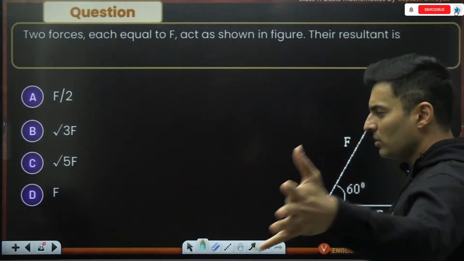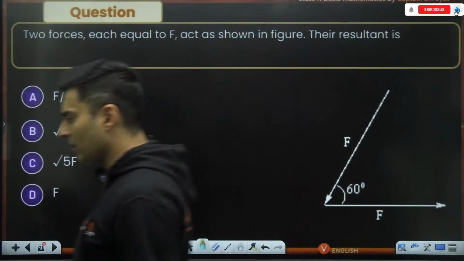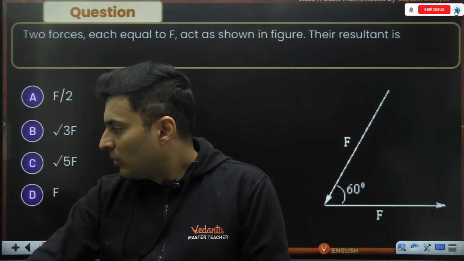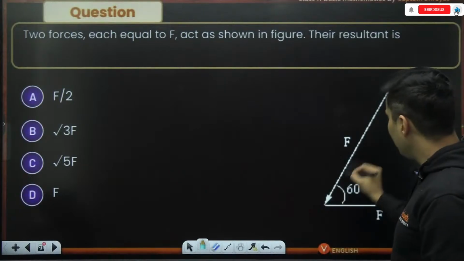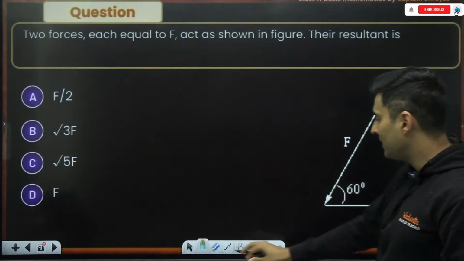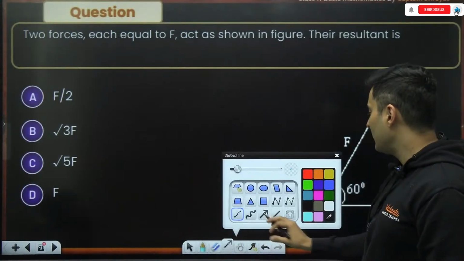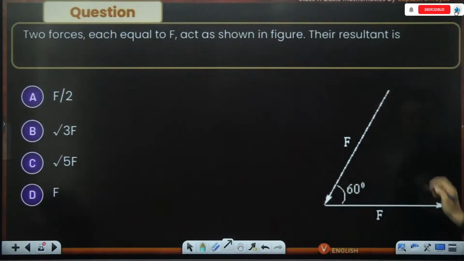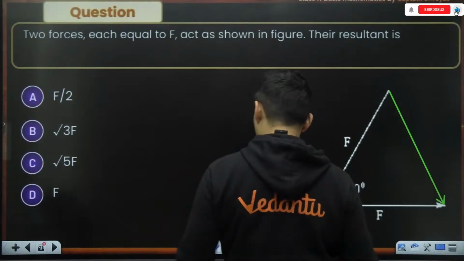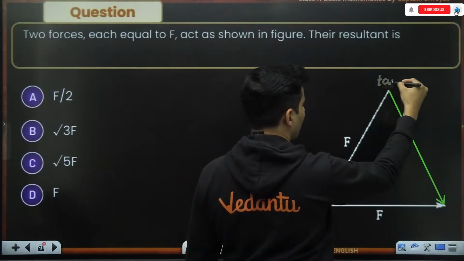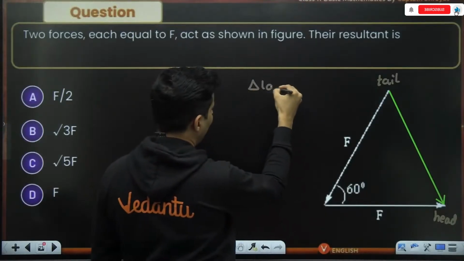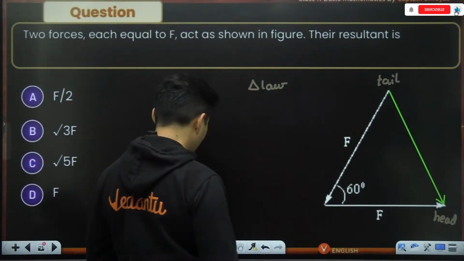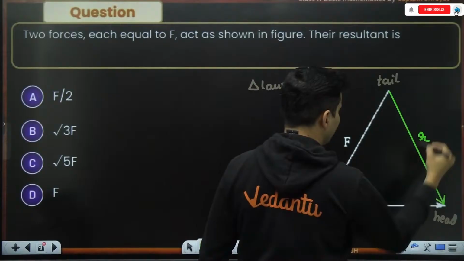Very straightforward. You can use triangle law, parallelogram law, completely up to you. So what do you think, guys? What is the correct answer for this? We can use triangle law. This is tail, head arrangement. It's already forming two sides of a triangle. There is a missing side over here. So if I draw the missing side of the triangle from the tail over here to the head, now we have essentially used the triangle law of vector addition. Perfect. So 100%, this is the resultant vector.